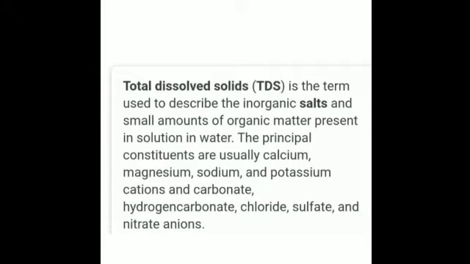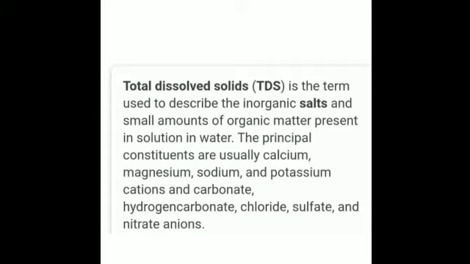Is that clear? Apart from these gases, there are certain solids which are dissolved in water. These solids are the TDS, that is total dissolved solids, that determine the quality of water.